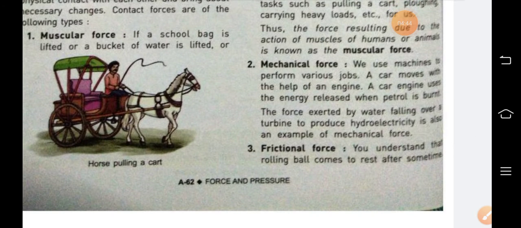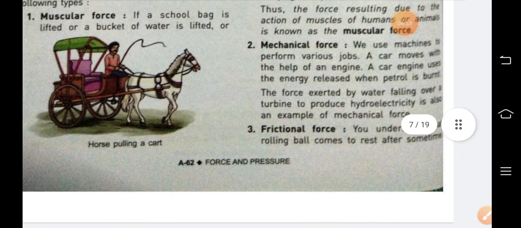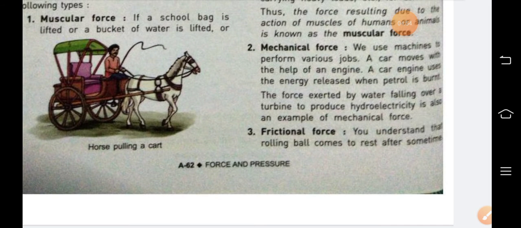Second is mechanical force. When we use machines to perform various jobs, then it is known as mechanical force. For example, a car moves with the help of an engine. Here, the car engine is used to release energy when petrol is burned.